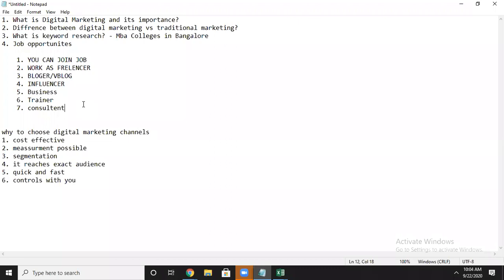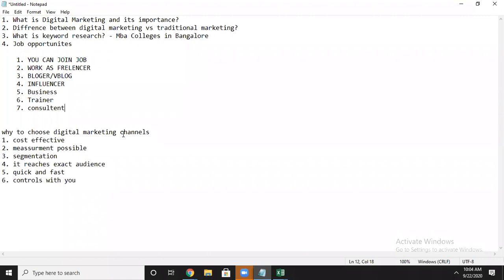Because of that, if you compare with any other domains, digital marketing is more flexible job-wise also. And if you have that particular skill, it will be useful for your future growth also.